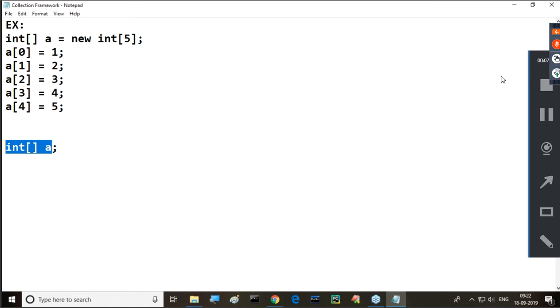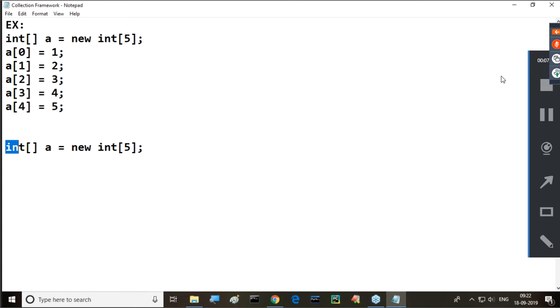When will the array be created? Exactly, when we provide values like 10, 20, 30, 40, 50, the internal array will be created. Or at least in place of this, if we provide new int[5], then definitely the array will be created, where 5 is the size of this array. Are all of you getting it or not?